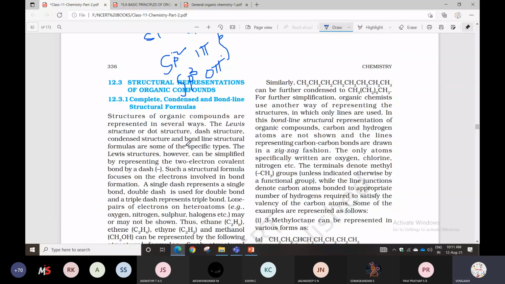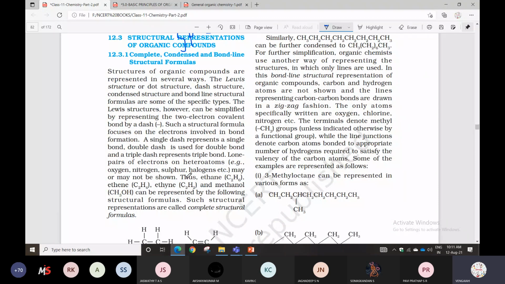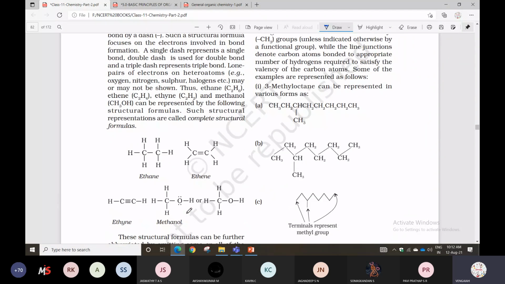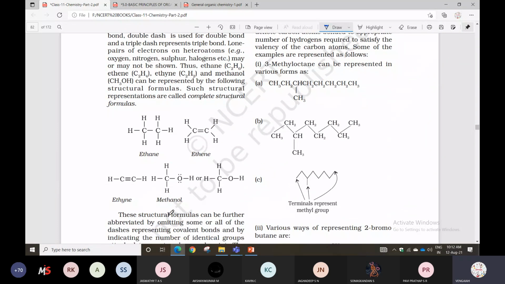Lone pairs of electrons on hetero atoms, for example oxygen, nitrogen, sulfur, halogens, may or may not be shown. Thus ethane, ethene, ethyne and methanol can be represented by the following structures. So these are all called Lewis structures.